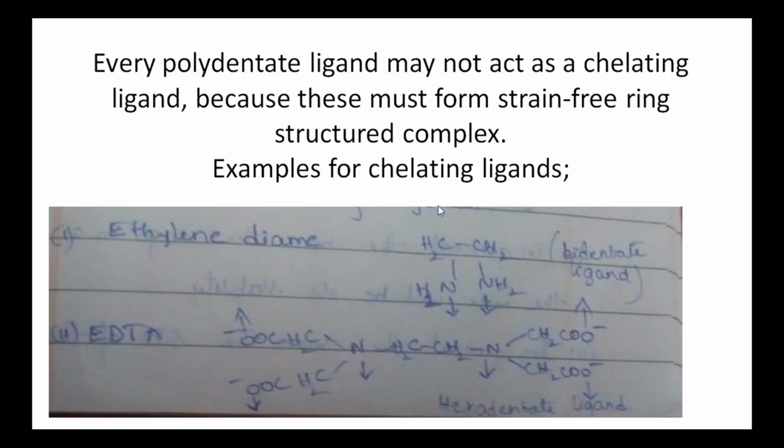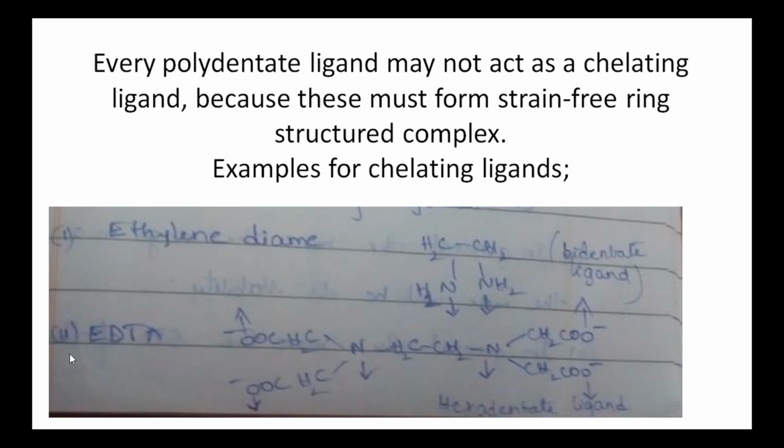Examples for chelating ligands are ethylene diamine, whose formula is CH2-CH2 with NH2 and NH2. This is a bidentate ligand. It consists of two donor atoms, two donor nitrogen atoms. Here the arrow mark is placed such that it donates a lone pair of electrons to the central metal ion through these two nitrogen atoms and forms a chelated ring, a 5-membered chelated ring.